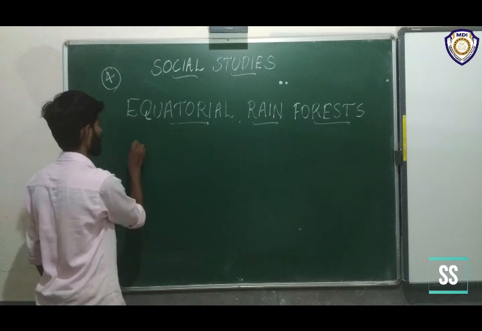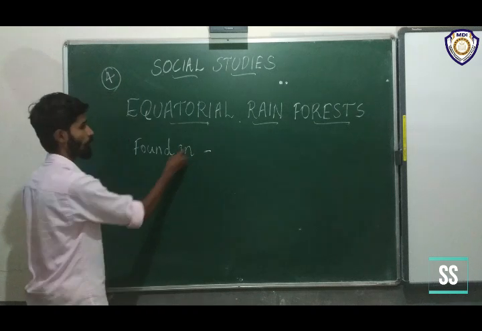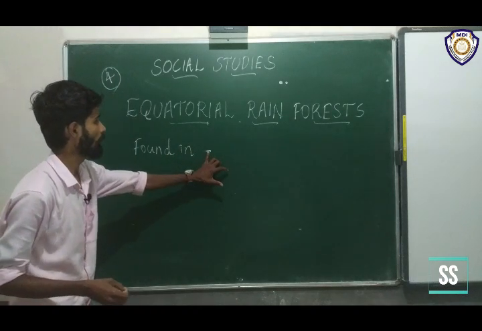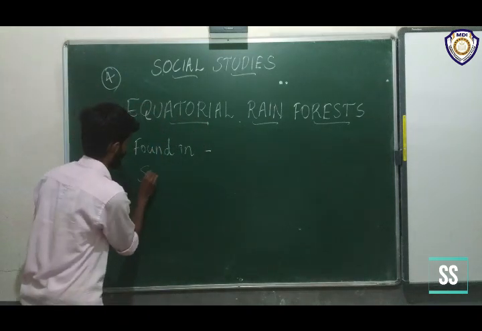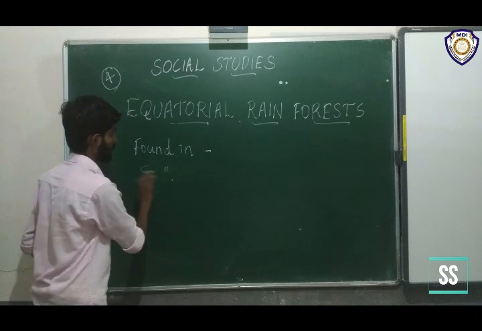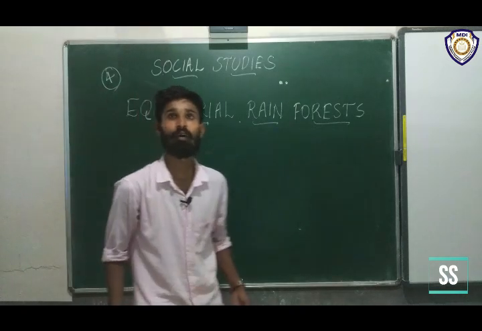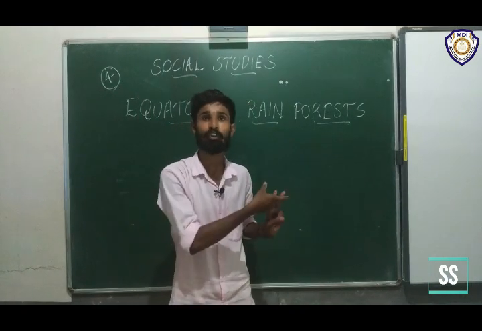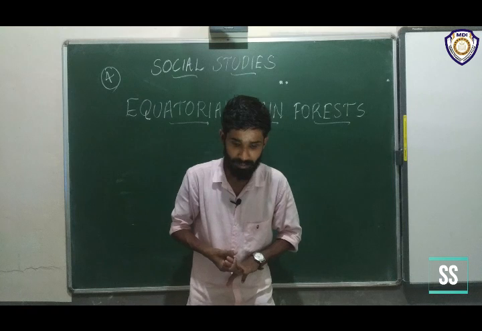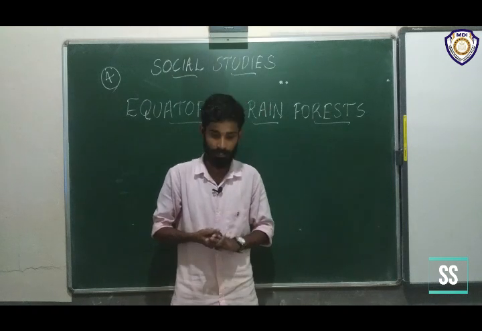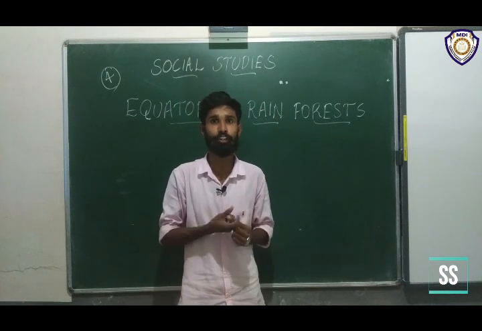The equatorial rain forest is found in South America, in the Amazon basin, and in Australia, and in Africa, in the Congo basin, and in Southeast Asia, Malaysia and Indonesia. Don't write it, I'm just explaining it.